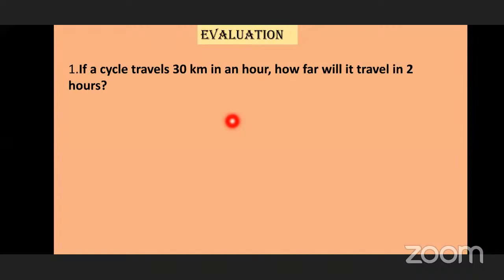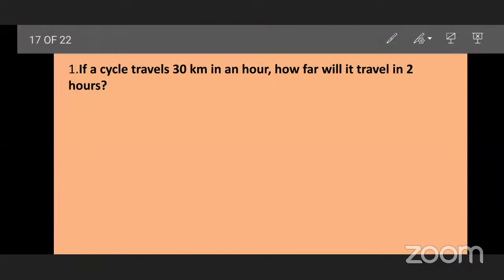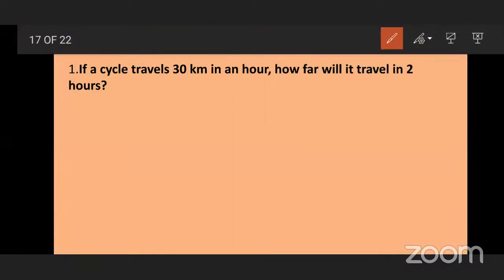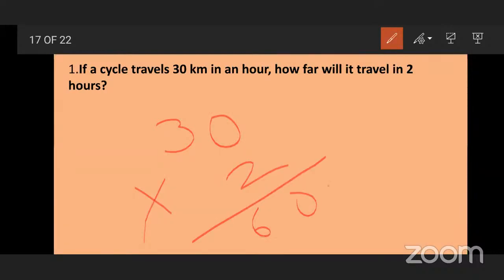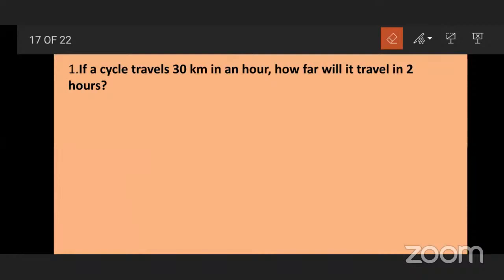What will you do? Subtract, addition? Multiplication. Okay, multiplication. So what is the answer? 60 kilometers. Very good, 60 kilometers. See here, it does 30 kilometers in 1 hour, so for 2 hours, 60 kilometers. Very good, Ansh. Now let's do the second sum.